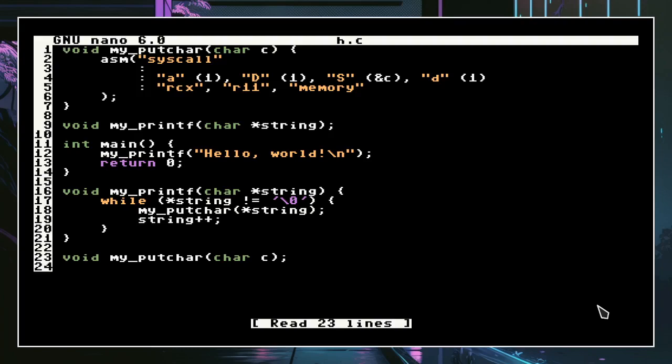This code, just look at this masterpiece. This code, ladies and gentlemen, is the topic of this video. This amazing piece of C code is a simple hello world, as you might have already noticed by looking at this part of the code that says hello world, but I'm not using printf, I'm using my printf. What does that mean? Please bring your attention to the top of this code.